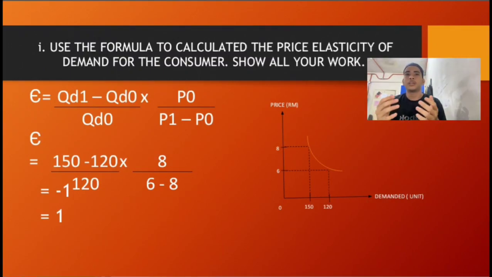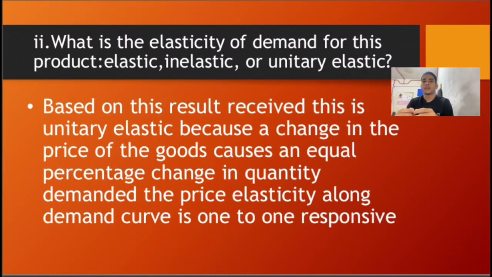After that, this is the graph that we will get. The second question is, what is the elasticity of demand for this product? Is it elastic, inelastic, or unitary elastic? Based on this result, this is unitary elastic because a change in the price of the good causes an equal percentage change in quantity demand. The price elasticity along the demand curve is 1-to-1 responsive. Thank you.